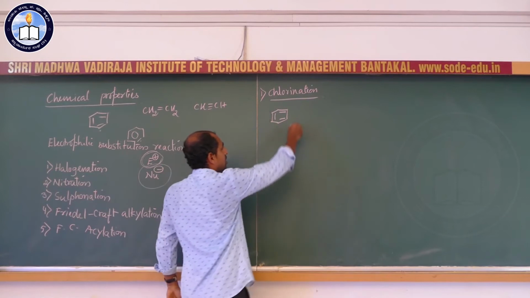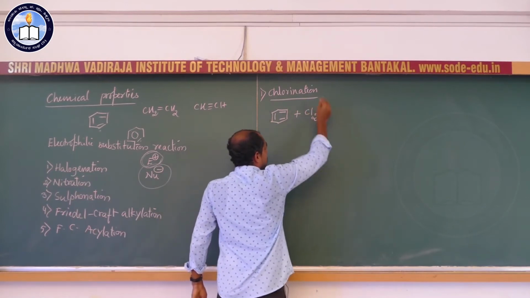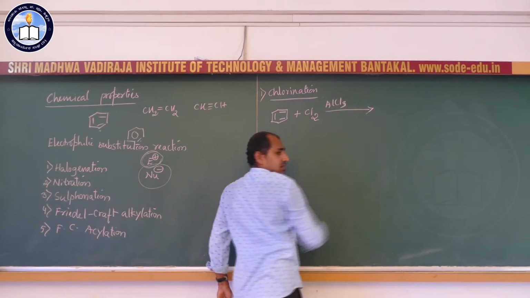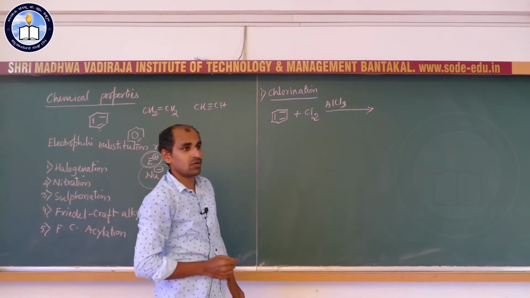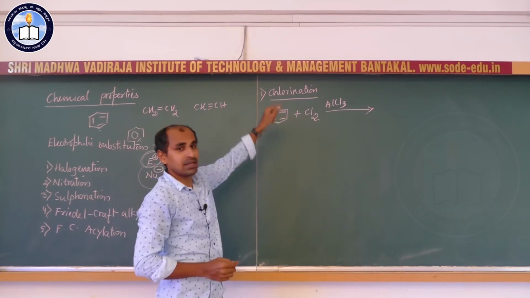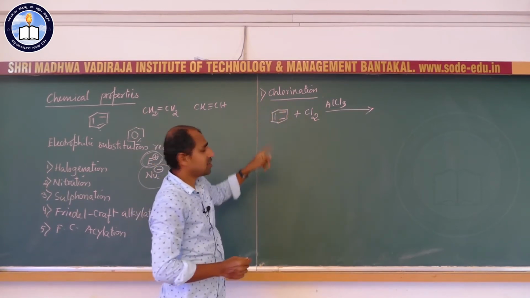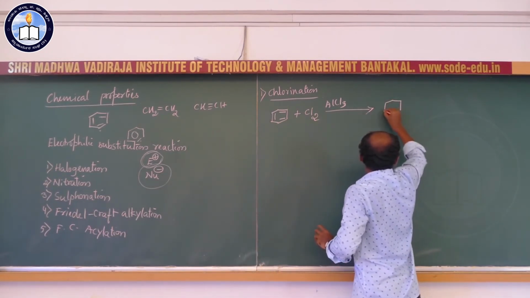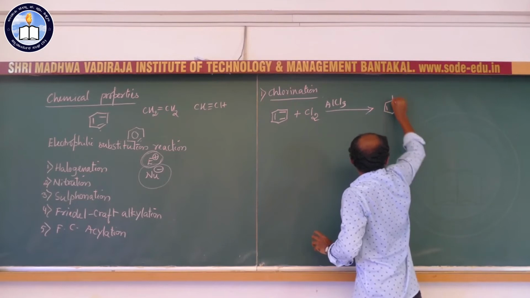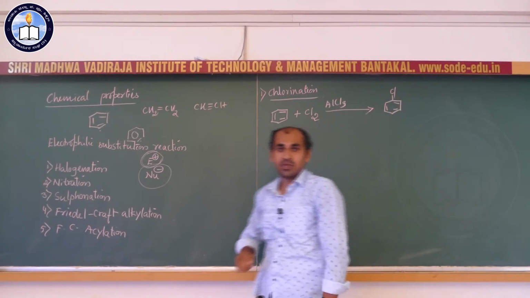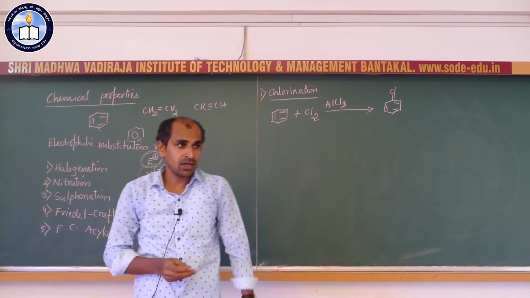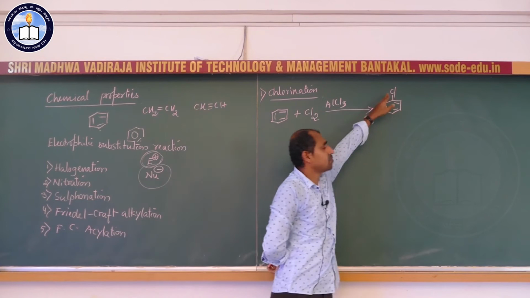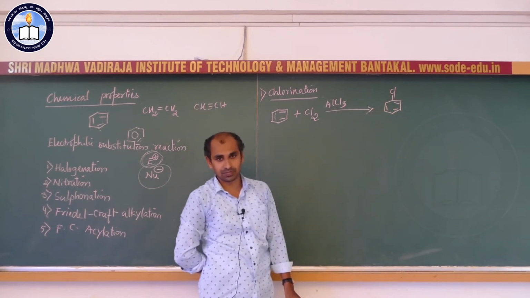The reagents are benzene with chlorine in the presence of a catalyst called anhydrous aluminum chloride, which is a Lewis acid. When you treat benzene with chlorine in the presence of aluminum chloride, it gives the corresponding chlorobenzene. In place of chlorine, if we use bromine, then we get the corresponding bromobenzene.